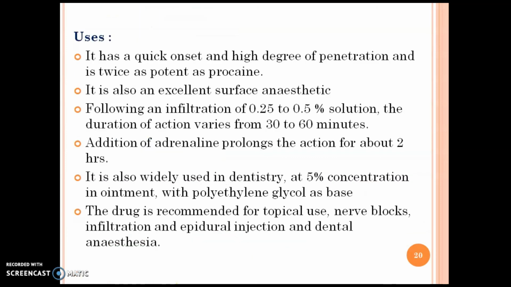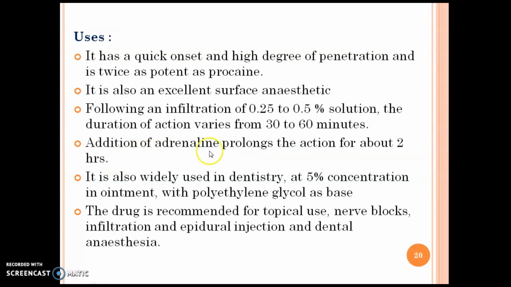Next point is the uses. It has a quick onset and high degree of penetration and is twice as potent as procaine. It is also an excellent surface anesthetic. Following an infiltration of 0.25 to 0.5% solution, the duration of action varies from 30 to 60 minutes.